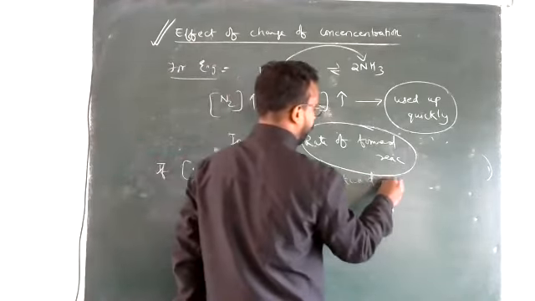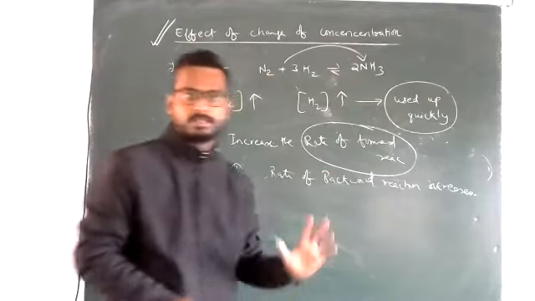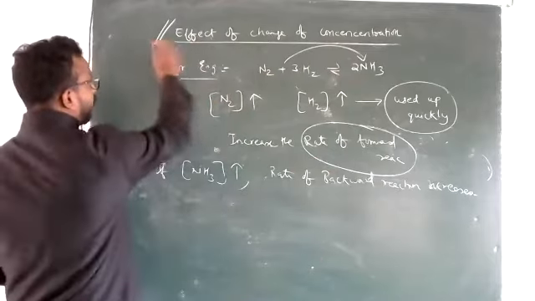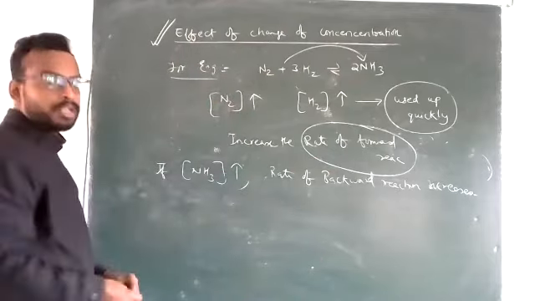Why will the rate of backward reaction increase? Because now ammonia has to get used up. So for ammonia getting used up, that requires the rate of backward reaction to increase. That's why if the concentration of ammonia has been increased, the rate of backward reaction will increase. Okay, so this was the effect of change of concentration. Please note down.